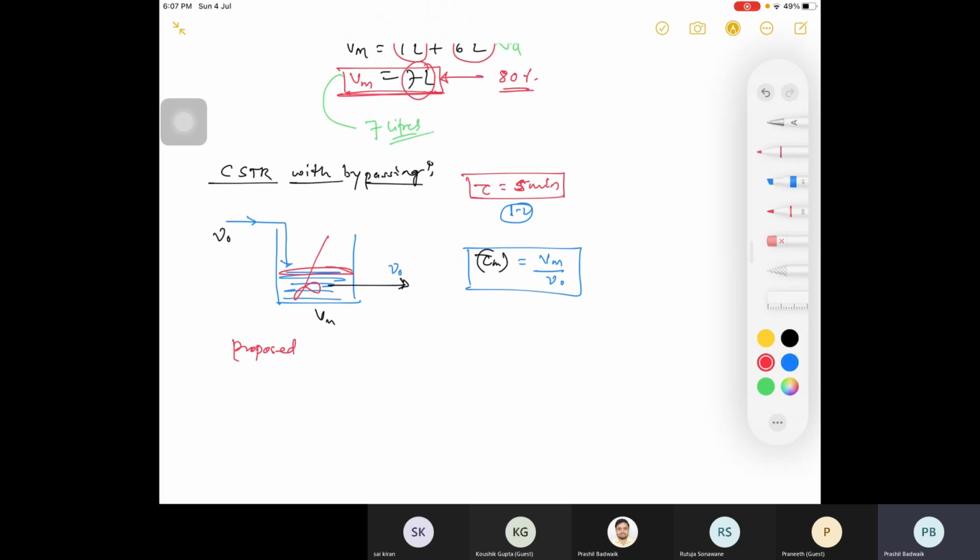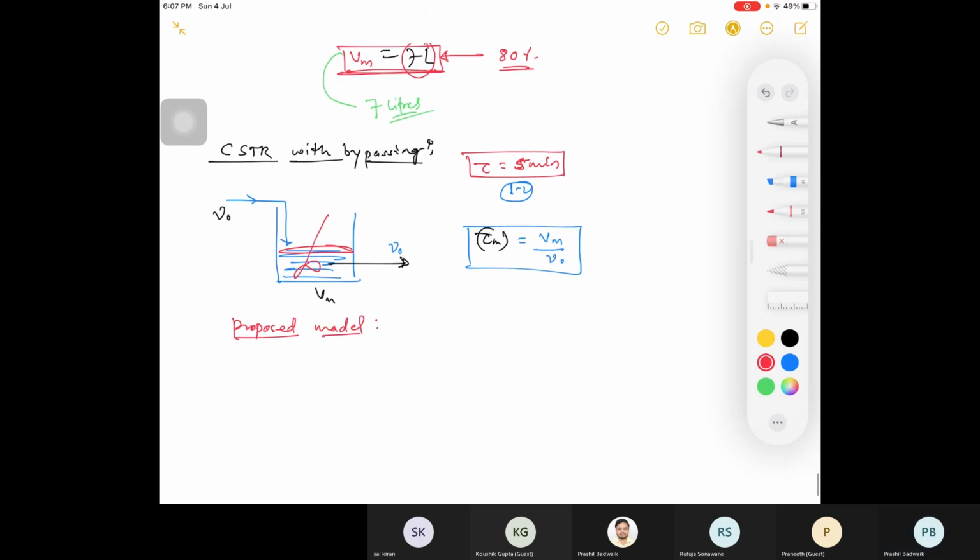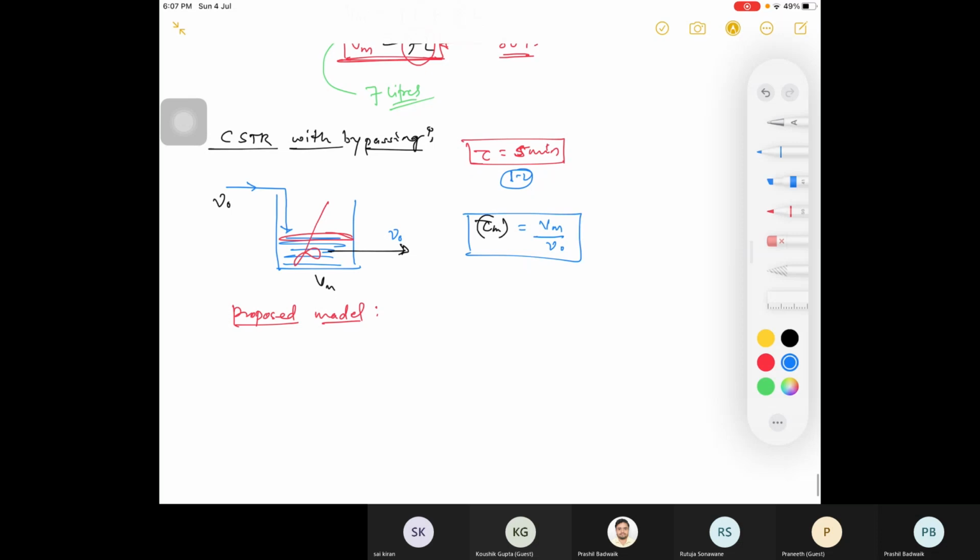जैसे अपने डेड स्पेस के लिए प्रपोज मॉडल किया था, प्रपोज मॉडल इज, यहाँ पे you will be having a reactor CSTR, उसका वॉल्यूम इज V. I am writing it as V active. Okay, V active is your volume of CSTR, that is your active.